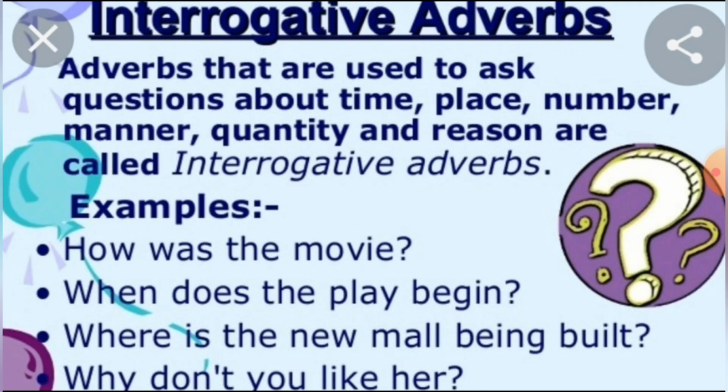See the symbol also, students, the question mark is there, isn't it? So whatever questions we are asking, it is called interrogative adverb. We'll see the examples down. How was the movie? When does the play begin? Where is the new mall being built? Why don't you like her? So all these question types are called interrogative adverbs.